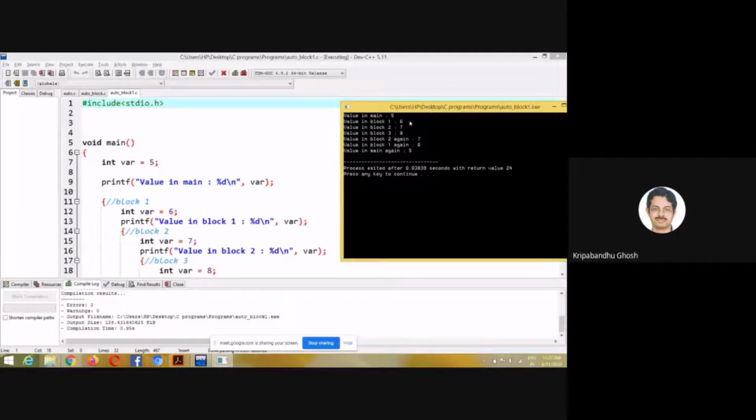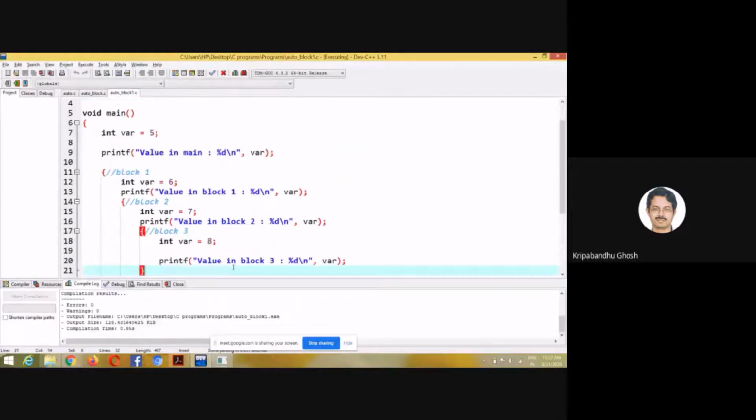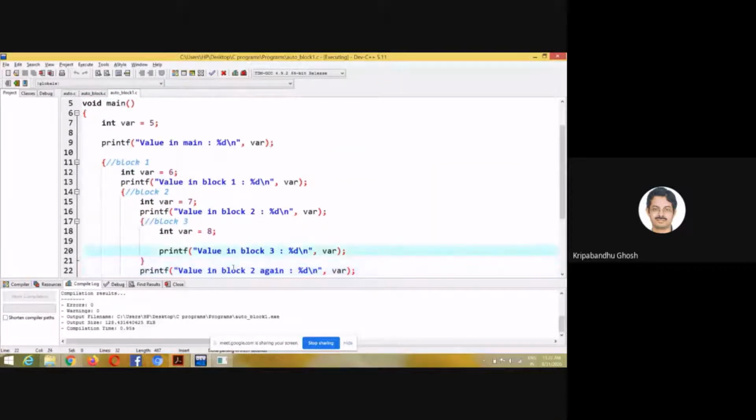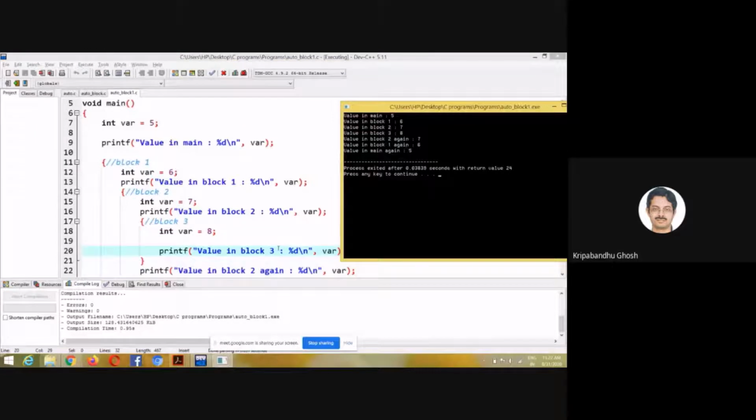So in block 2, its value is 7. Similarly, in block 3, I declare and initialize it to 8, and I print it. Then I come out of block 3. In block 2 again, it is 7, right?